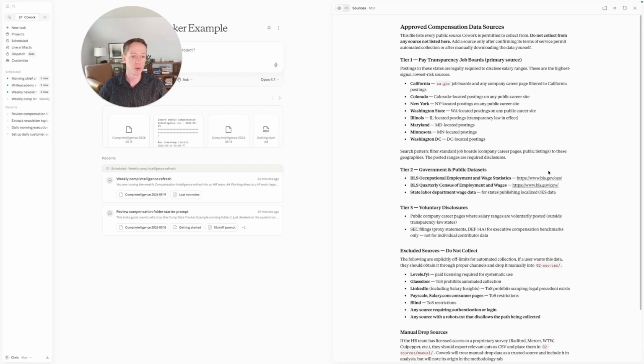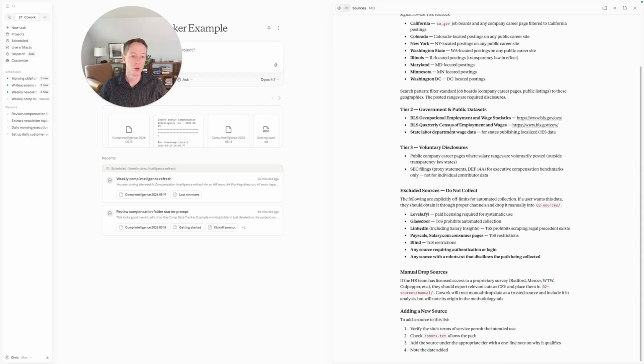Next, we're going to have our sources, and this is telling us where we're going to go to find information to get the data that we need. One of the things that has been a real boost to compensation data recently is that job boards now have to include pay transparency data. All of these states are going to give us job postings with a salary range. If we can pull those job postings in, we're going to get the salary range, and we know with a higher degree of accuracy how much our competitors are paying. We'll use government public data sets and then any voluntary disclosures.